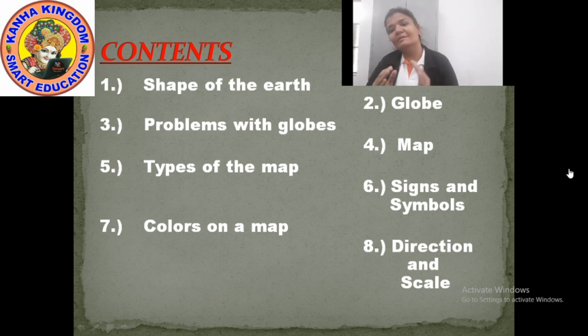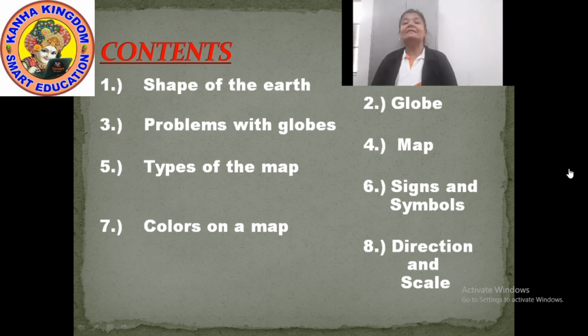Then comes the colors on the map. The colors on the map and the colors on the globe. What do those colors indicate? It is blue in color, green, brown, yellow. But what do these colors indicate? We will discuss in this 7th content, that is the colors on a map.